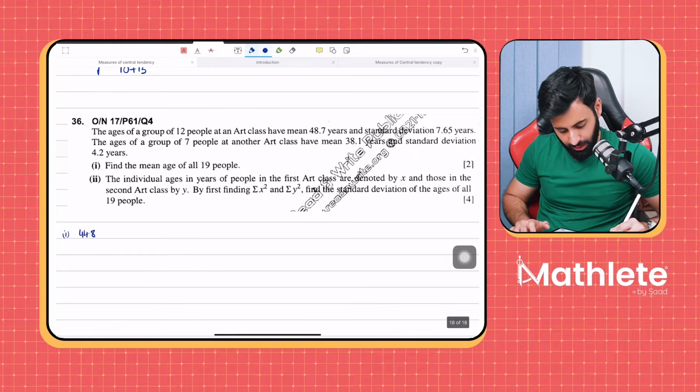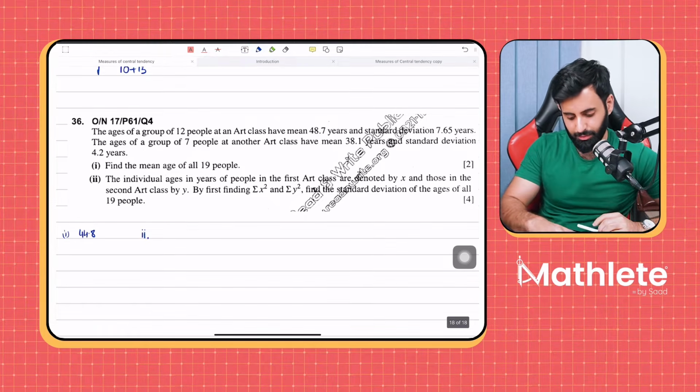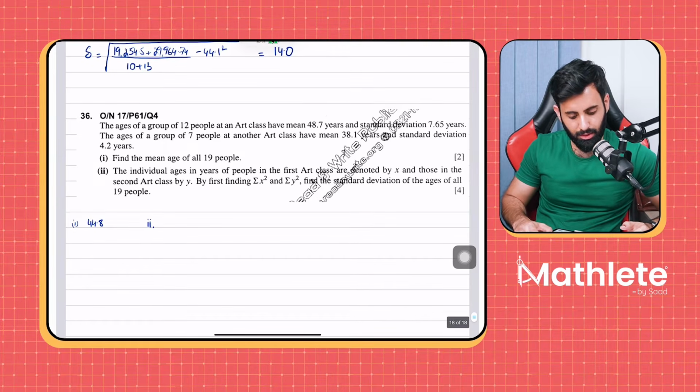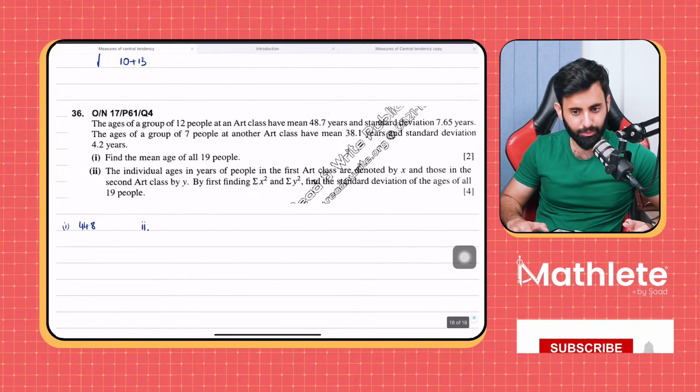Okay, now see if you can do part 2 correctly. Notice part 2 is a 4-mark question. Remember what I said earlier? That there's a lot of working.